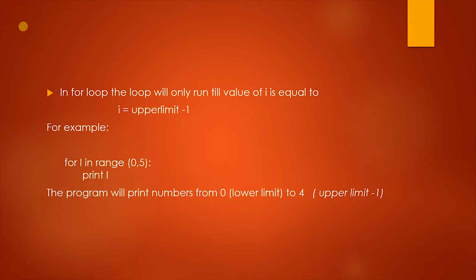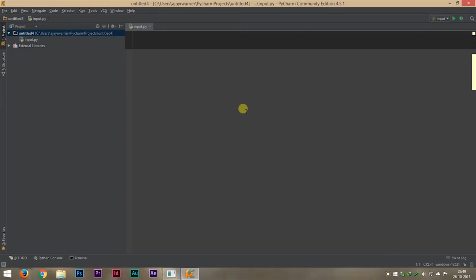So first it will print 0, then it will print 1, then 2, then 3, then 4, and then it will stop. You could do the same thing by using 5 different print statements like print 0, print 1, print 2, print 3. But instead of that, by writing these 2 lines of code, you can do the same thing. Now that's all great. Now let's try actually writing a program in PyCharm. Alright, so we have a PyCharm opened up here. We're going to write a program that will print our first 10 numbers.